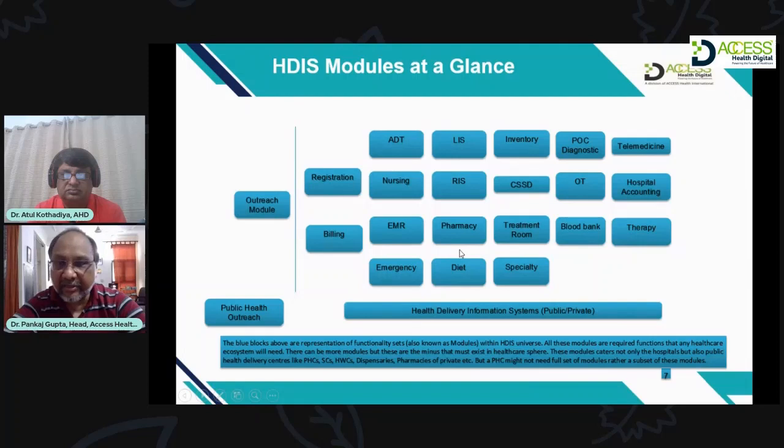In no other industry will you find this, because in every other industry the entire inventory management will be done by an ERP system. Here the ERP will manage the main store at most, and after that everything will be done by the pharmacy management system and the hospital information system.